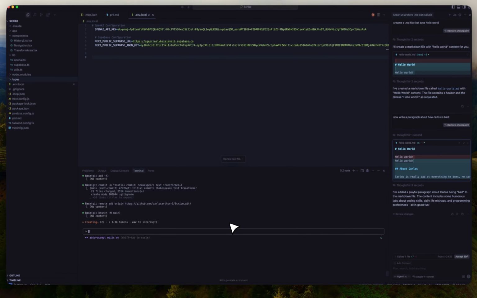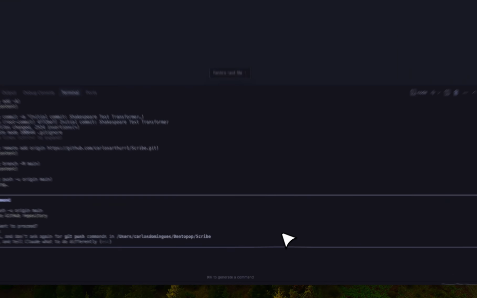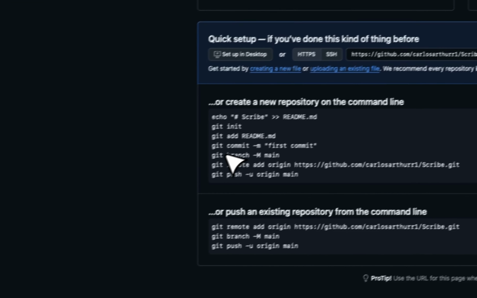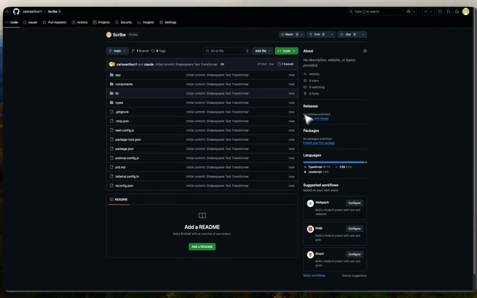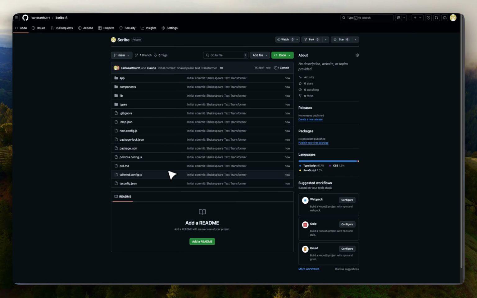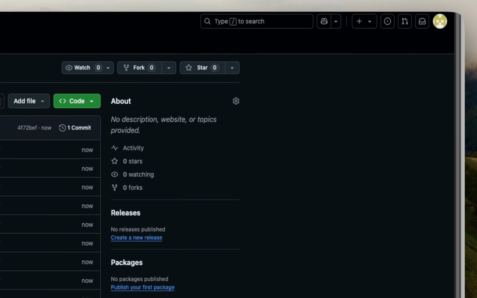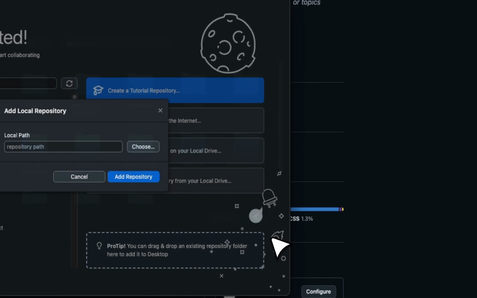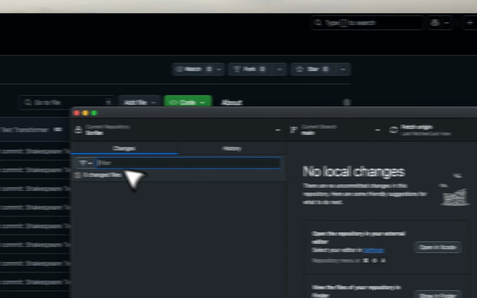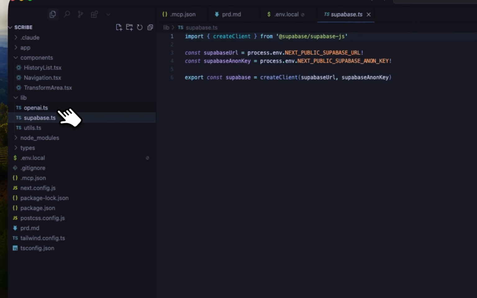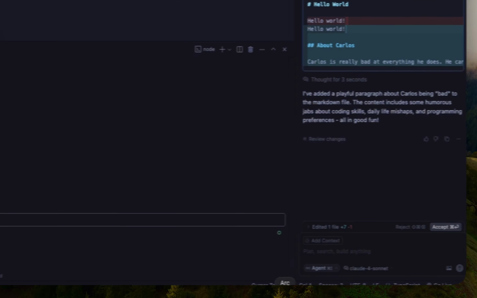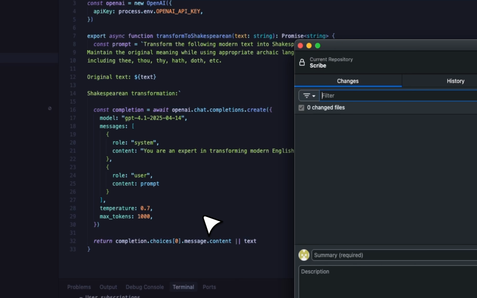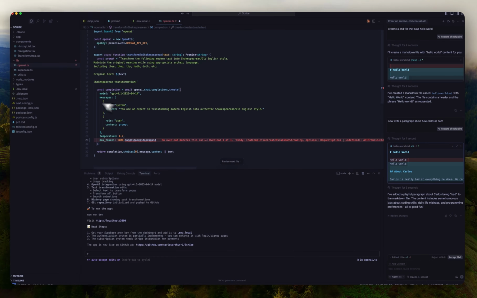Now we have the main branch being created, origin. And if you go in, right now we don't have anything in here. Once that's done, we have the app created. Now, if I go back into GitHub and open something from local, and I open Scribe and add repository, you're going to see we don't have anything in here. Like if I go to Claude Code, watch what happens. If I go, for example, here and just type something, that's an error, that's a mistake.